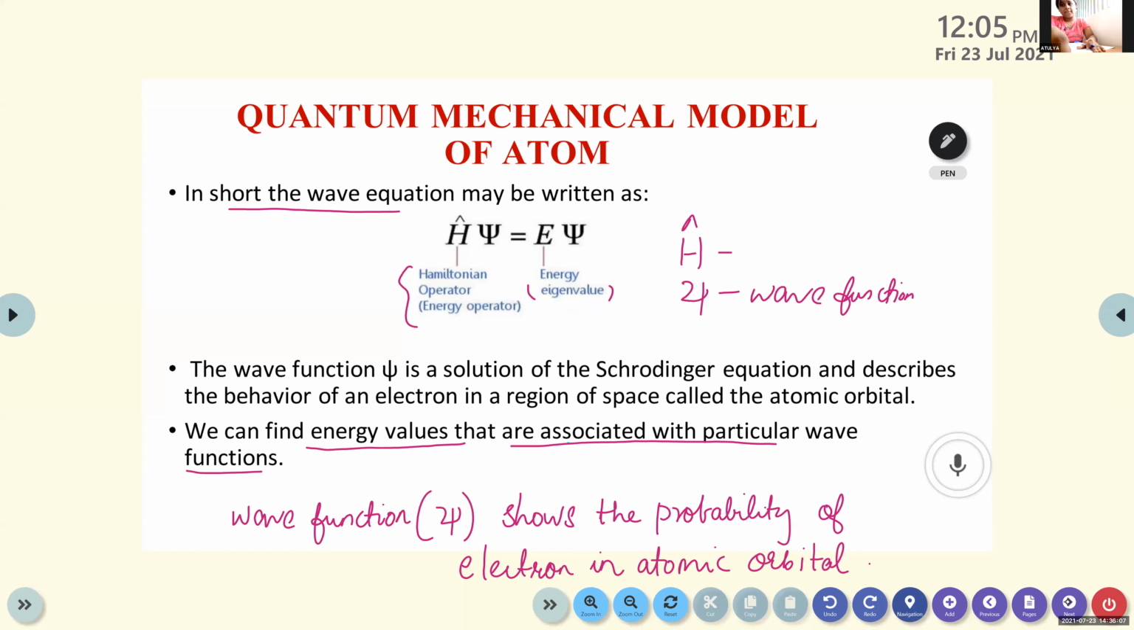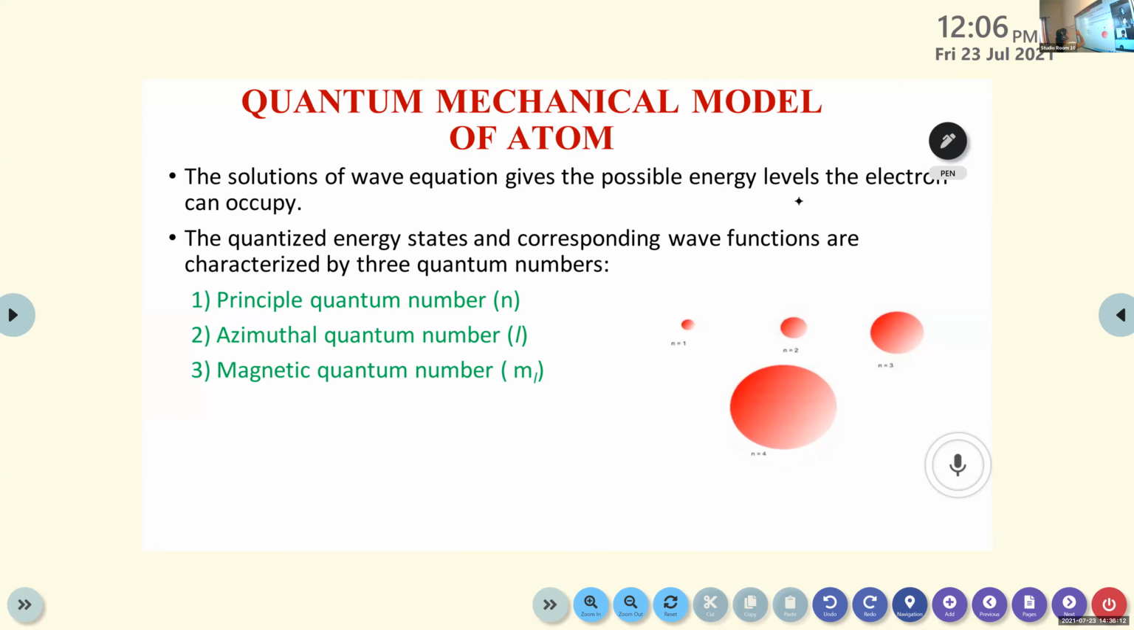That is the quantum mechanical model of atom. I told you the solutions of the wave equation, that means H psi equal to E psi, give the possible energy levels the electrons can occupy. So the solutions of this wave equation give the possible energy levels the electron can occupy, and the quantized energy states and the corresponding wave functions. There are different energy states there.